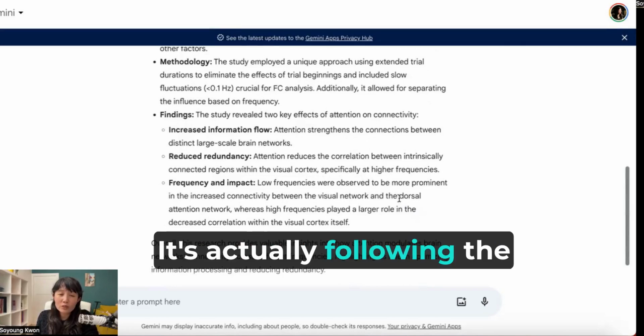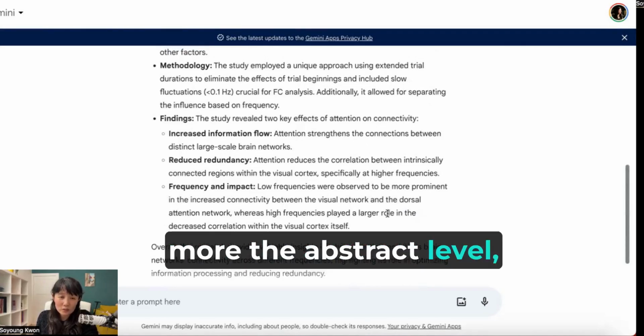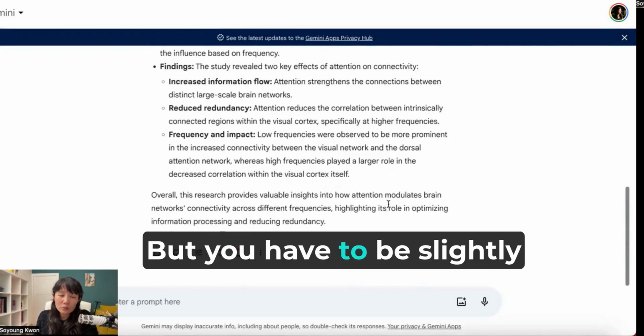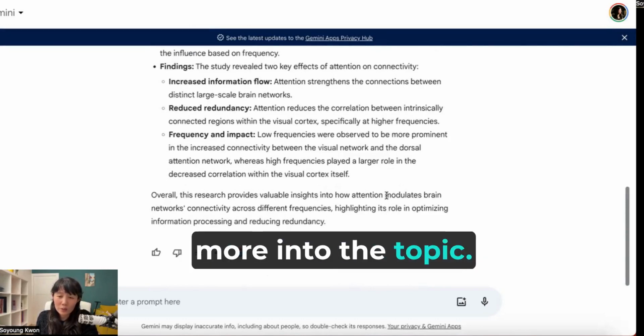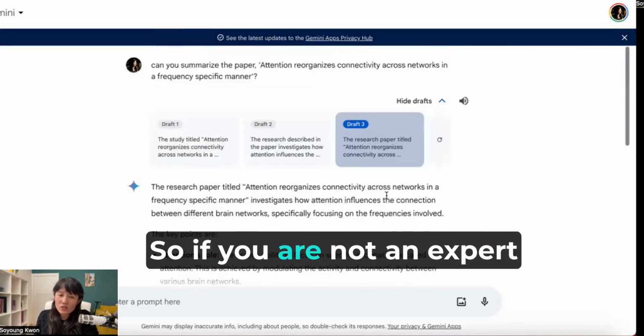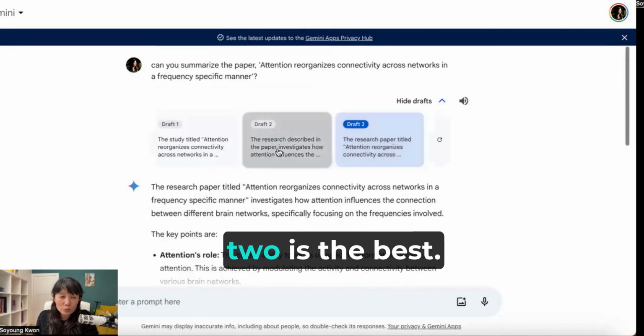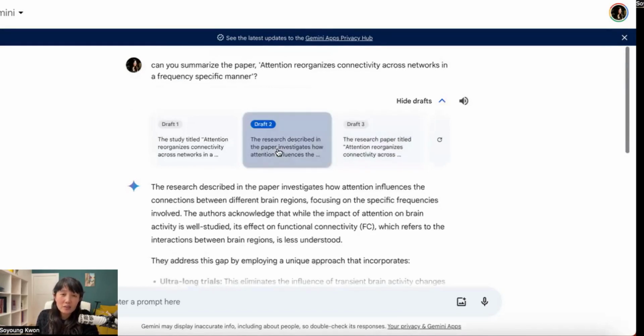It's actually following the abstract level. It's also pretty good, but you have to be slightly more into the topic. So if you are not an expert in this topic, I would say going to draft 2 is the best.